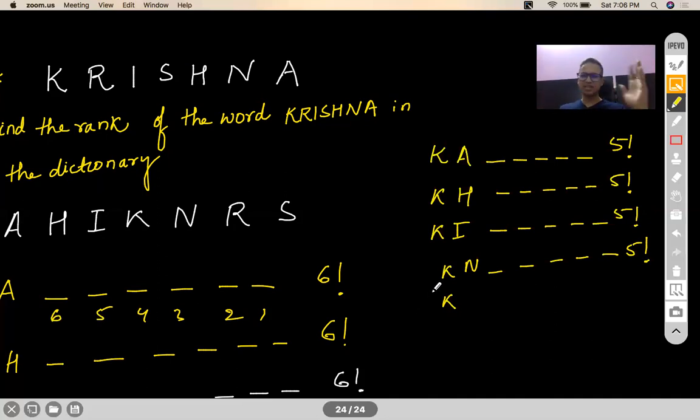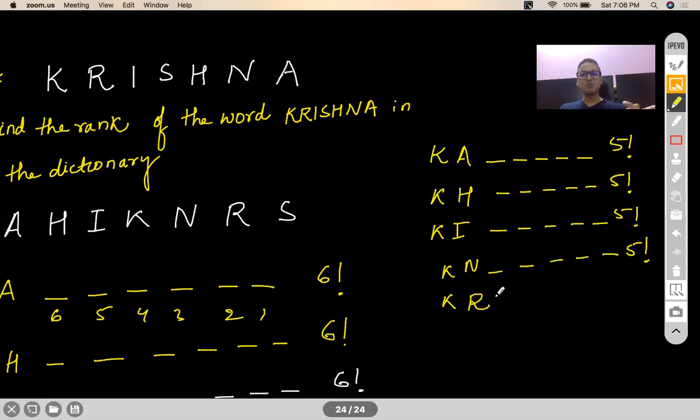Anyways, counting and all we can do at the end. Let us first figure out the final position. Next comes KR. Right? When KR comes, I cannot make a blind statement that all words that begin with KR will be above Krishna, because Krishna itself is also beginning with KR. Right?